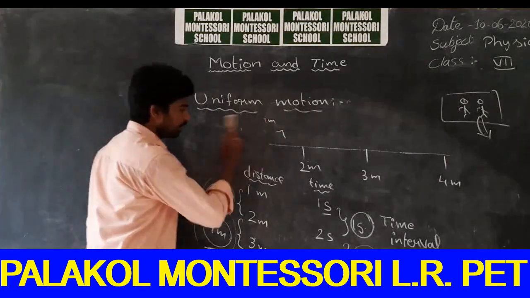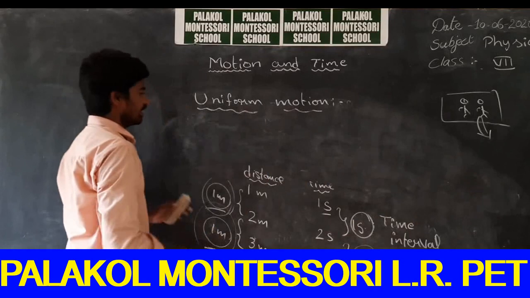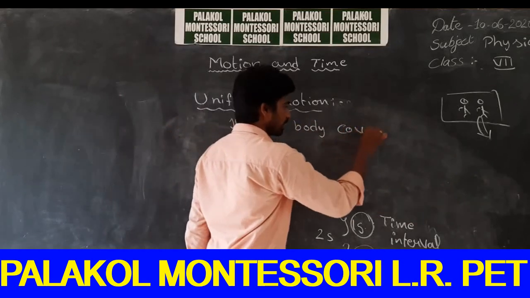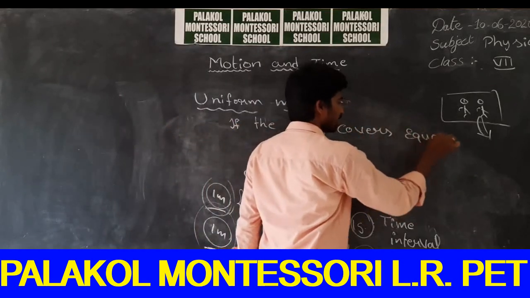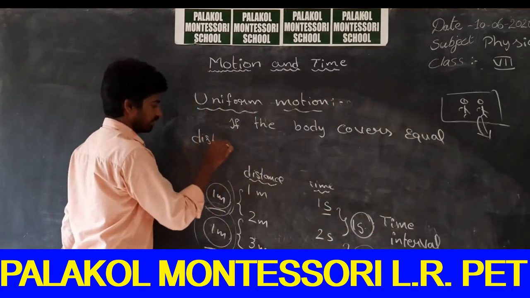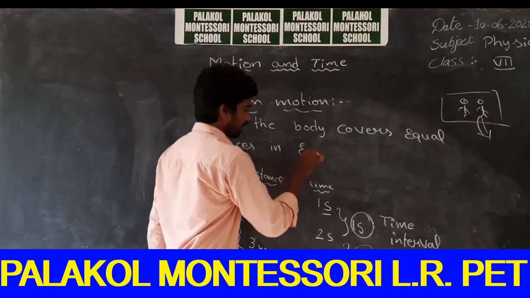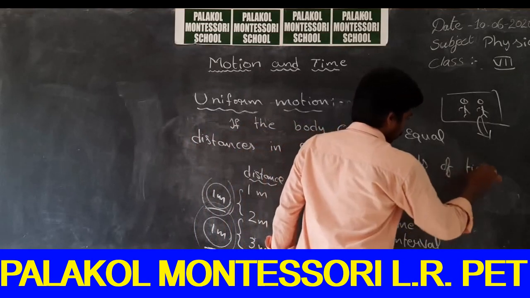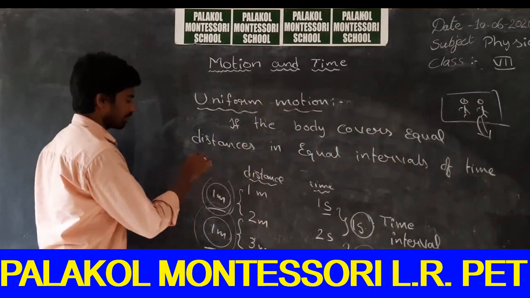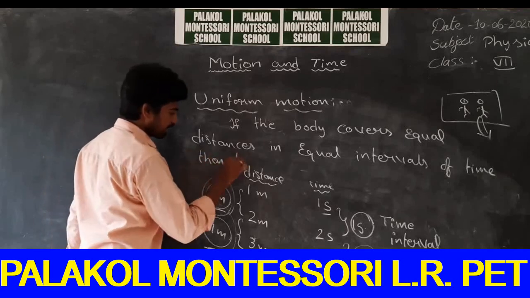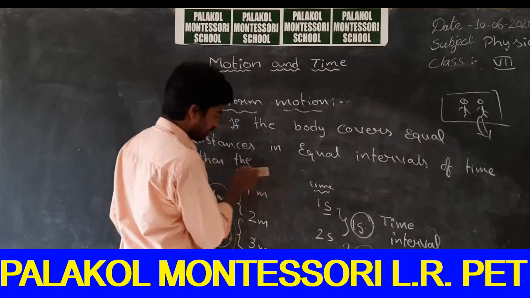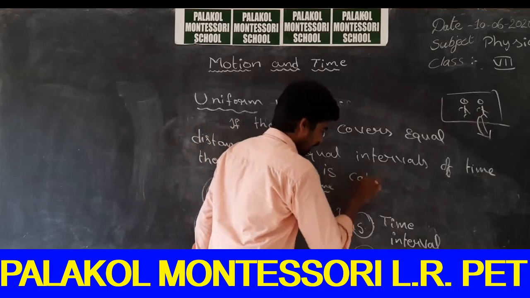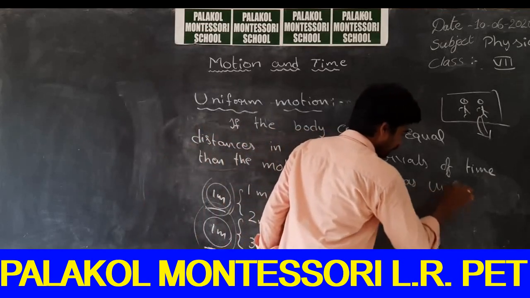So what do you mean by uniform motion? If the body covers equal distances in equal intervals of time, then the motion is called uniform motion.